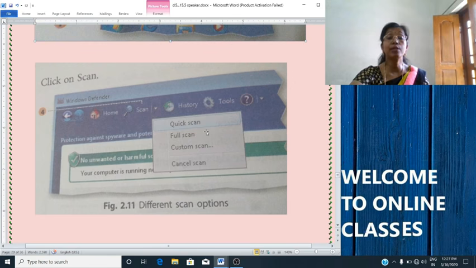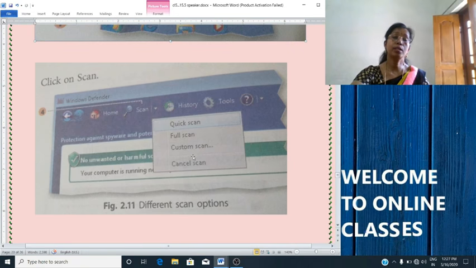Full scan means it will scan the full computer. Custom scan means it scans a specific file or folder or drive of a computer. And quick scan means it scans the areas in a computer that are most likely to get infected by a virus. So it will scan as per your choice: you have to click here quick scan, full scan, or custom scan. Or if you don't want to scan, then cancel scan. All these options are here. You will click on the option.